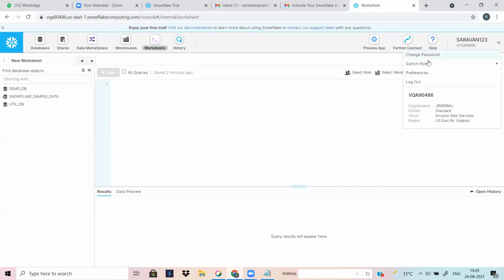Then for the next role, you can choose the other role. When you choose the other role, it is the account admin role, right? Switching to the account admin role.